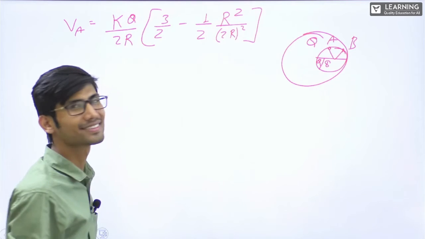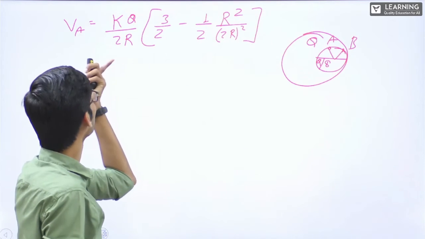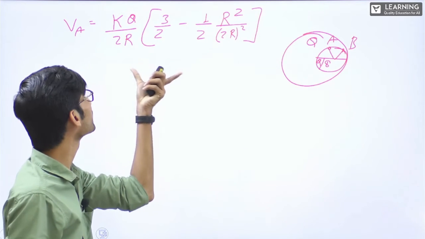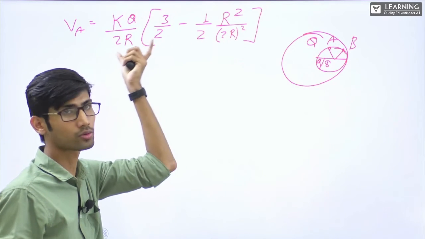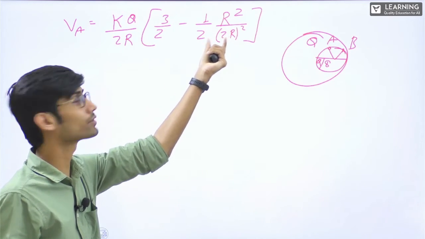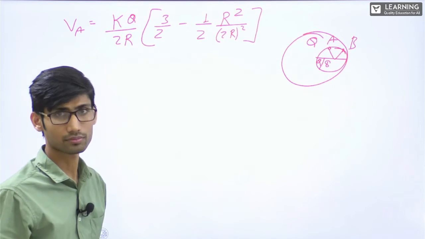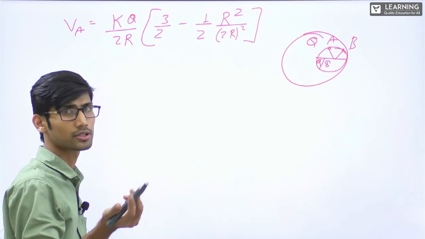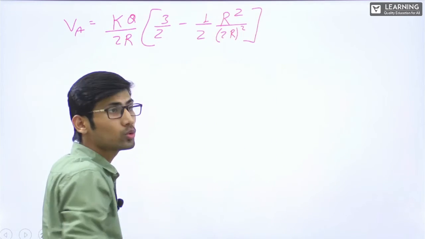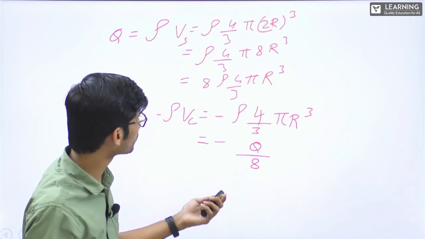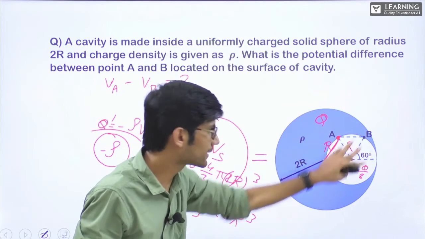I hope you remember this. Just now we derived. V inside a non-conducting solid sphere is KQ by R, 3 by 2 minus half small r square by capital R square. In capital R, I have written the radius of the sphere. There, at the distance from the center where the point is there. Alright, this is due to plus Q. This is due to this charge, due to this entire sphere.